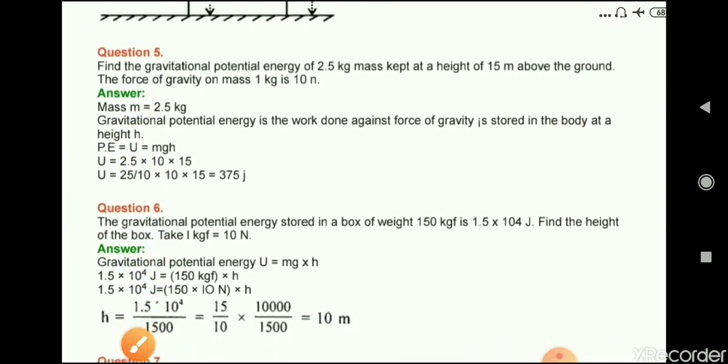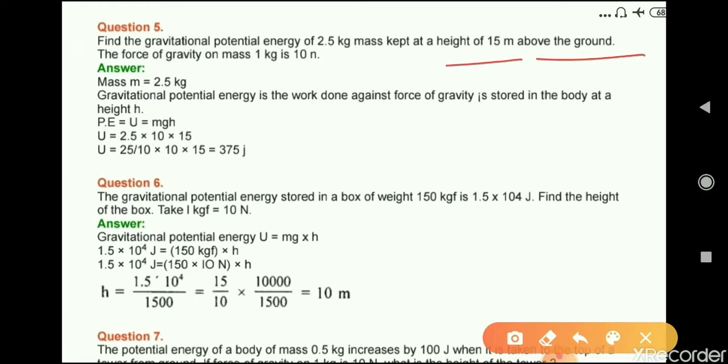Find the gravitational potential energy of 2.5 kg mass kept at a height of 15 meter above the ground. The force of gravity on mass 1 kg is 10 Newton. Now mass is 2.5 kg. Gravitational potential energy is the work done against force of gravity. It is stored in the body at a height h. So potential energy is equal to mgh, and U is potential energy is 2.5 into 10 into 15, where 15 is the height, g is 10 and m is 2.5. So on solving this, we will get 375 joule.